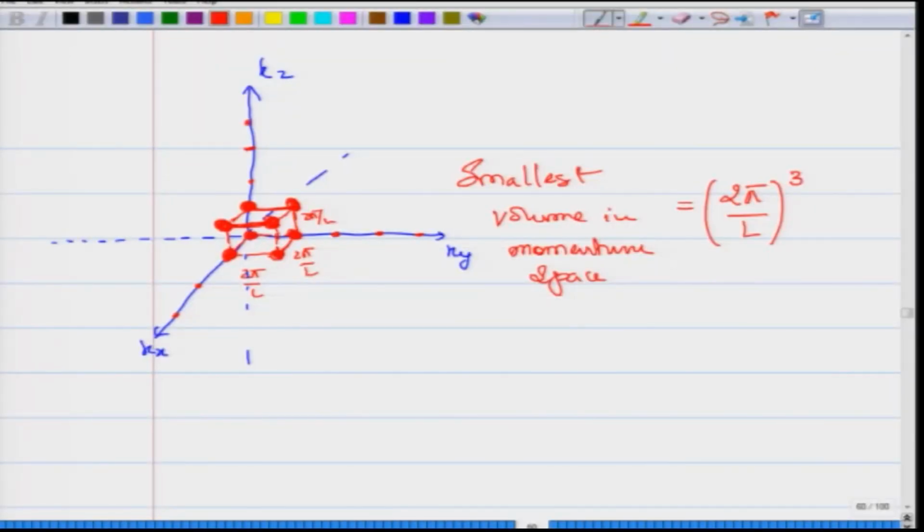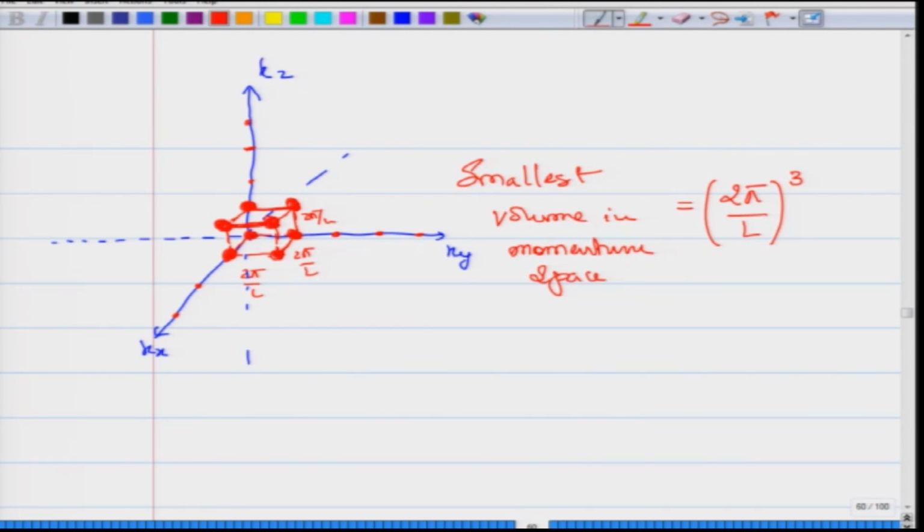For the solid, using periodic boundary conditions, we obtained the kx, ky, kz states, and these are discrete states which correspond to discrete energies inside the solid. And we showed that these discrete states have a spacing of 2 pi by L between them. So, here is a plot in momentum space where you have plotted kx, ky, kz. These are the discrete momentum states shown here, and each of these momentum states in either direction is spaced by 2 pi by L.